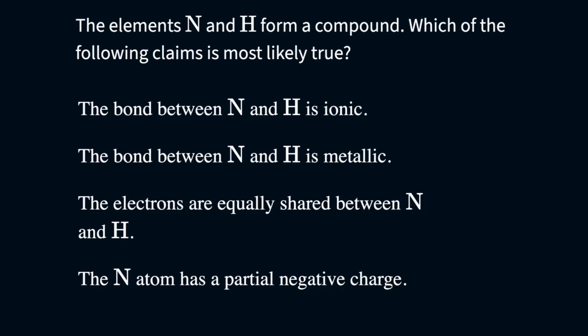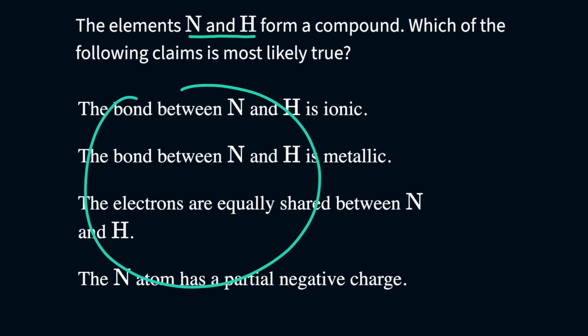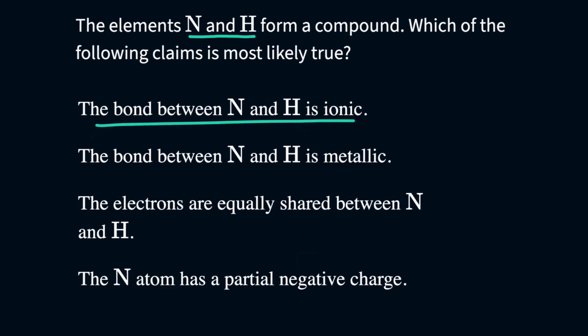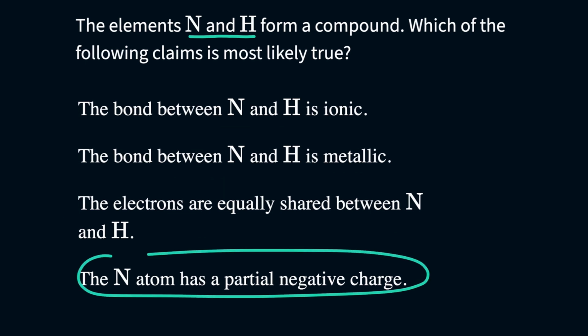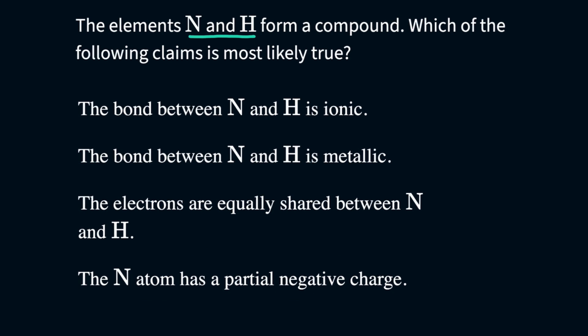The elements nitrogen and hydrogen form a compound. Which of the following claims is most likely true? And then we have A through D. Would the bond between N and H be ionic? Would the bond between N and H be metallic? Are the electrons equally shared between nitrogen and hydrogen? Or does the nitrogen atom have a partial negative charge?